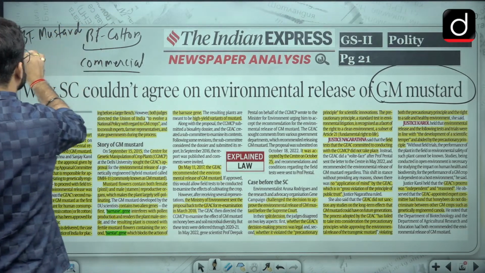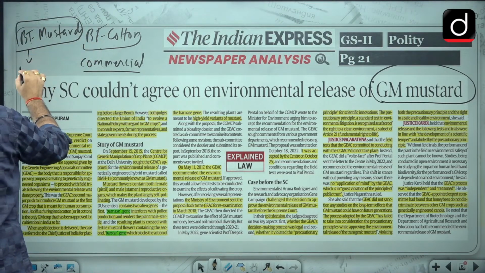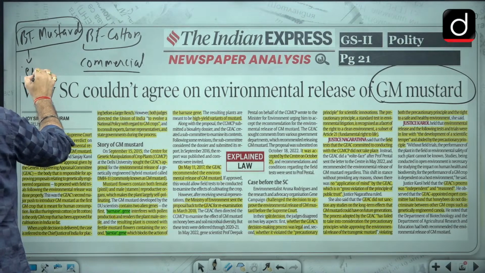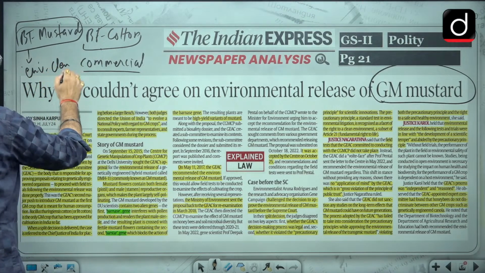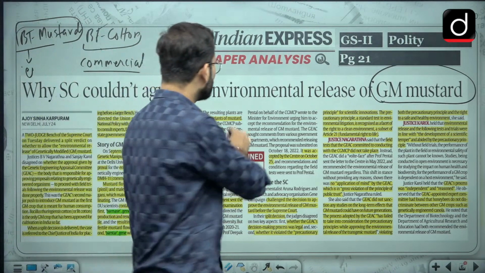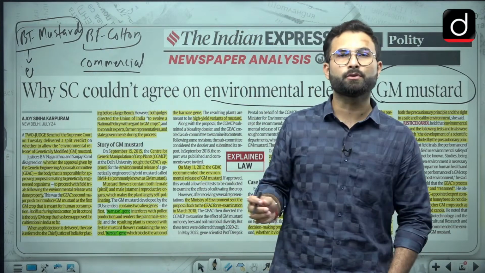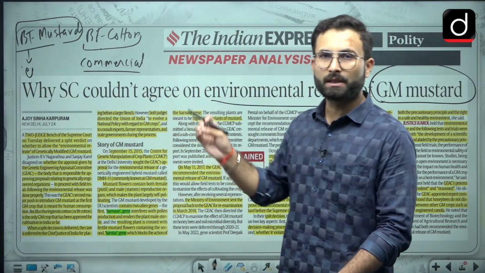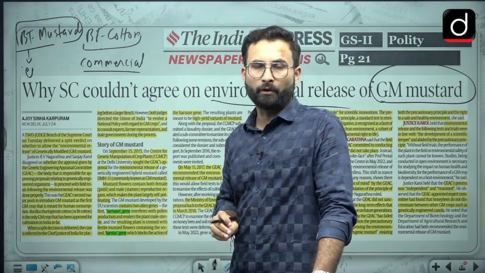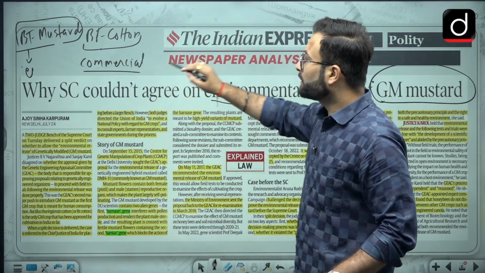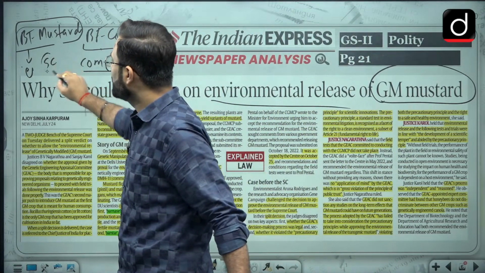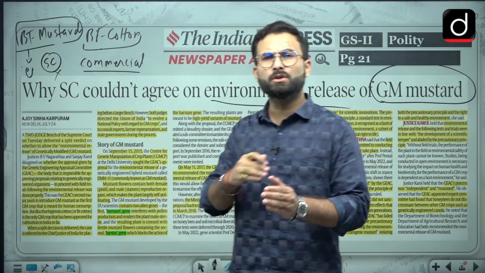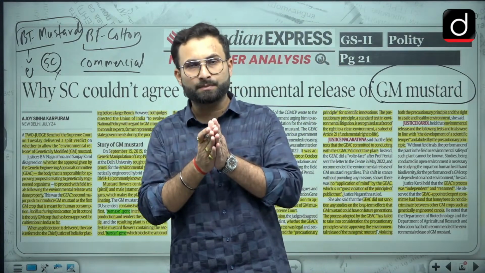Now for that, they are asking for the environmental clearance or environmental release. When we are talking about the environmental release, they will try to go for further tests, putting them into the open environment. For that the Supreme Court has actually said no, or actually not no, there was a split verdict.